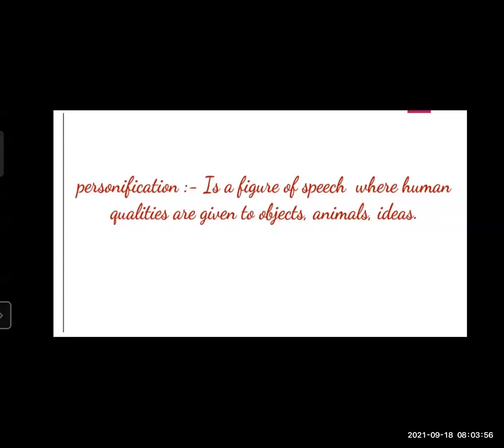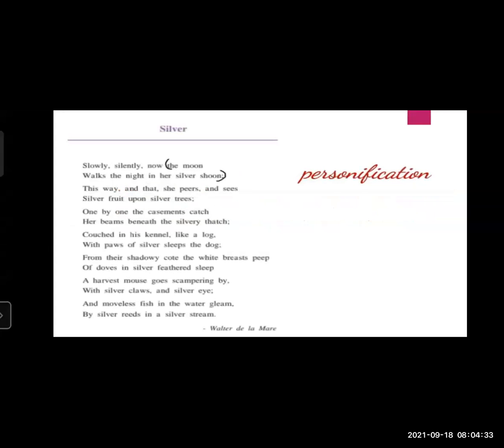Here, if we observe the first line of the poem, "Slowly, silently, now the moon walks the night in her silver shoon," walking is a quality of humans, but here the poet personified the moon like a lady or a woman, and that's why he explained that the moon is walking. So that's why there is a use of personification. Personification means human qualities are given to objects, animals and ideas, and the objects are explained like living things, though actually they are non-living. So let's see the examples of personification in the poem.